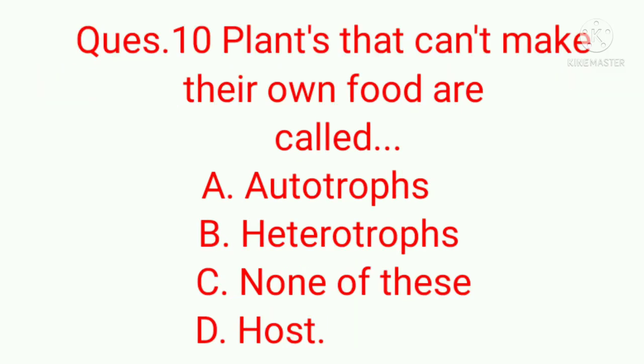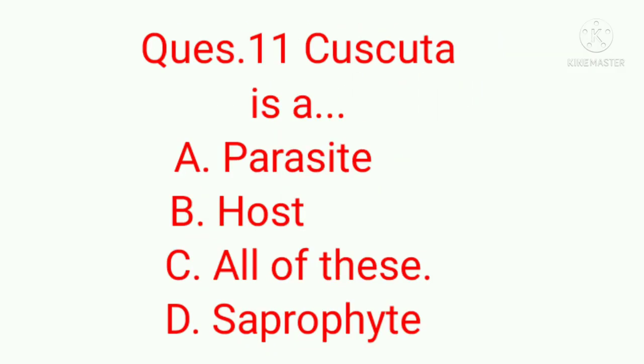Question number 10. Plants that cannot make their own food are called A. Autotrophs, B. Heterotrophs, C. None of these, or D. Host. The correct answer is B. Heterotrophs.